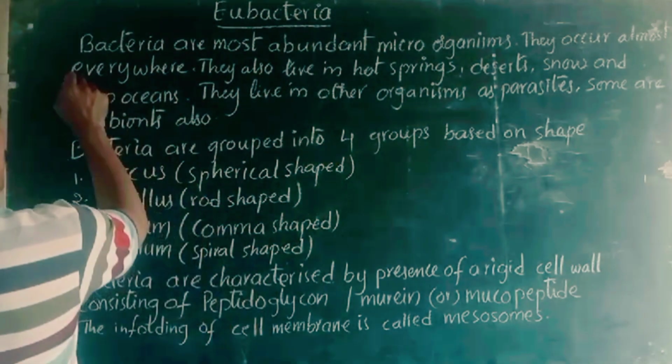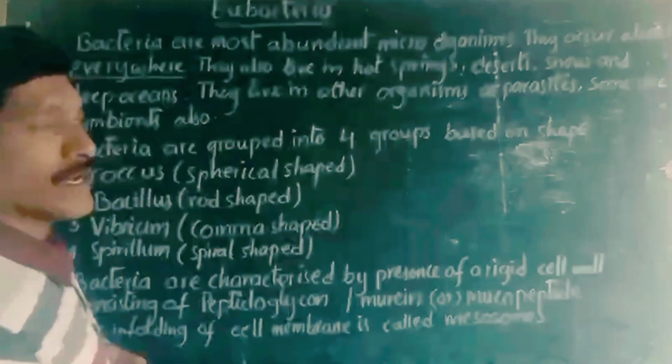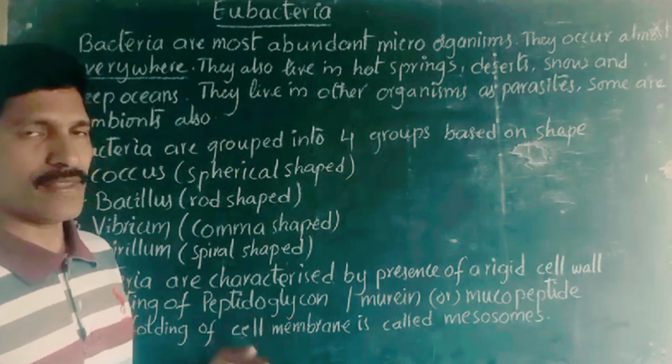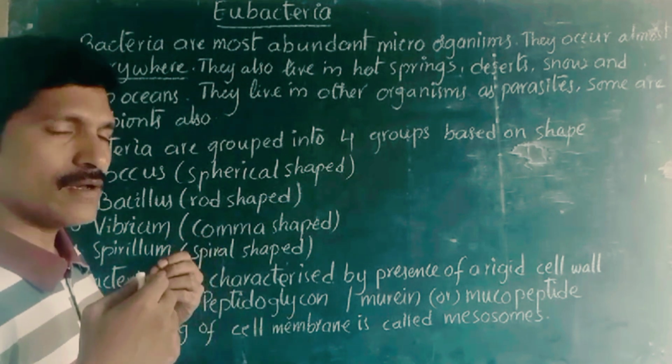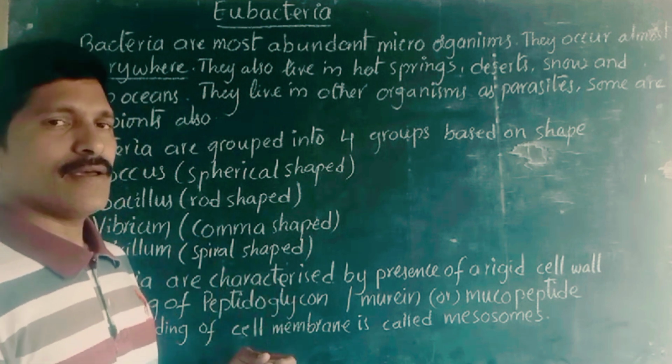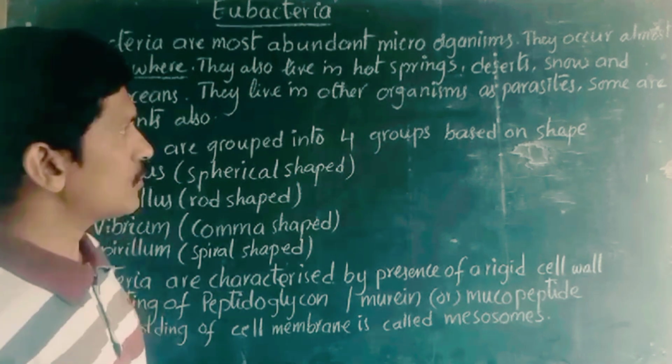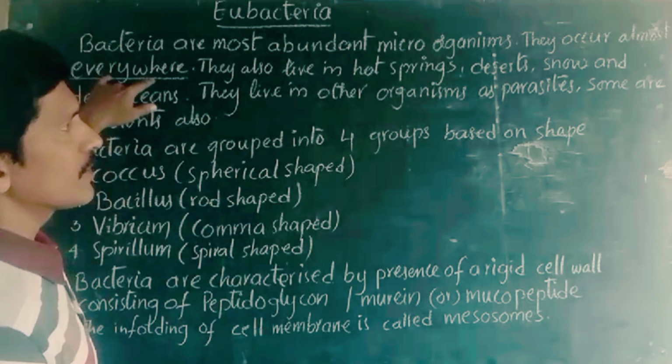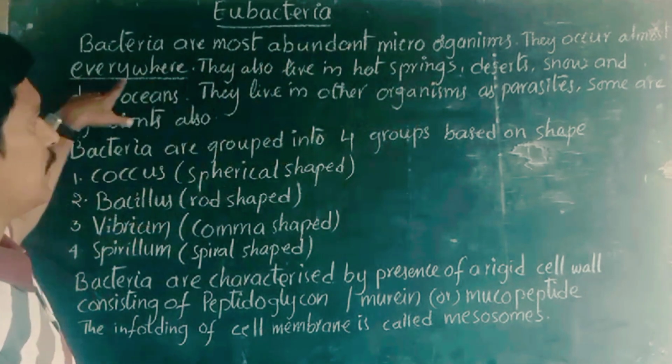We know that microorganisms can occur everywhere, in the air, water, in animal bodies, hot springs, desert conditions, anywhere we can find. So the written point is here: they occur almost everywhere.